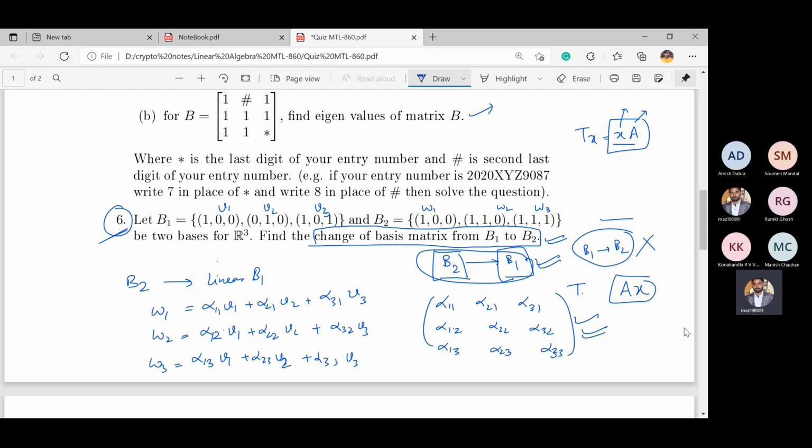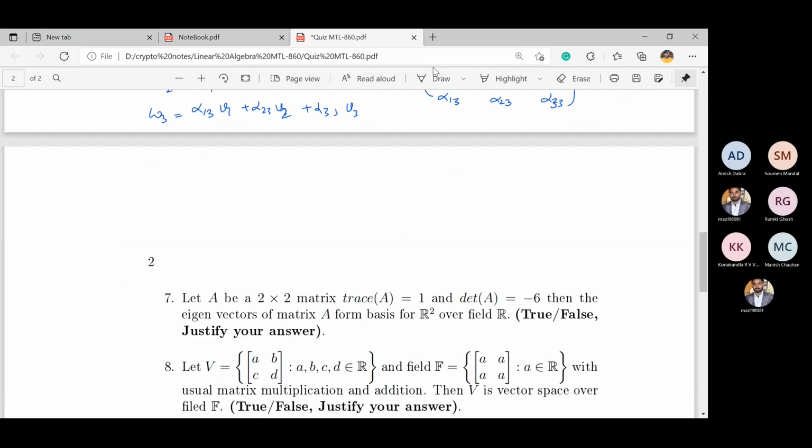Please check in books or anywhere, as maybe some books have different notation. I found somewhere that this means you have to write B2 in terms of B1. So if anyone has written B1 to B2, meaning you have read it somewhere, please let me know. Otherwise, whatever I know, this one is correct: from B1 to B2 means you have to write B2 in the linear combination of B1.